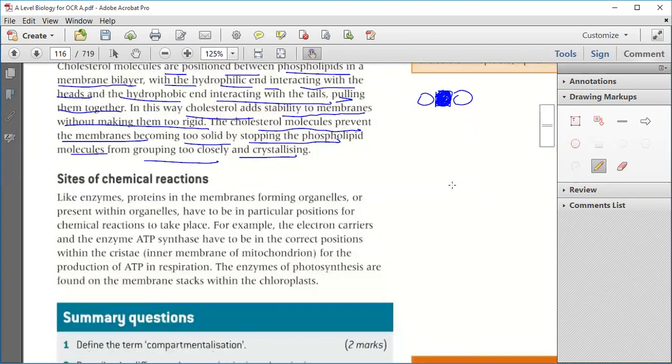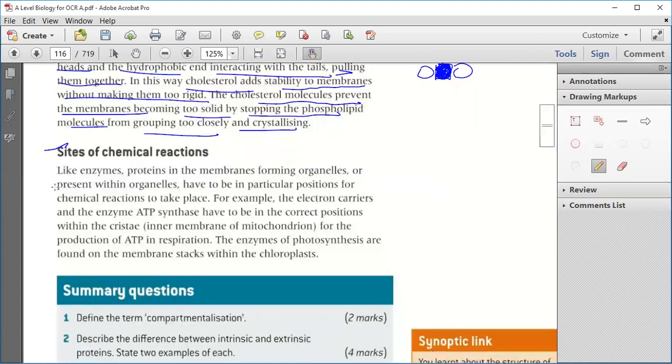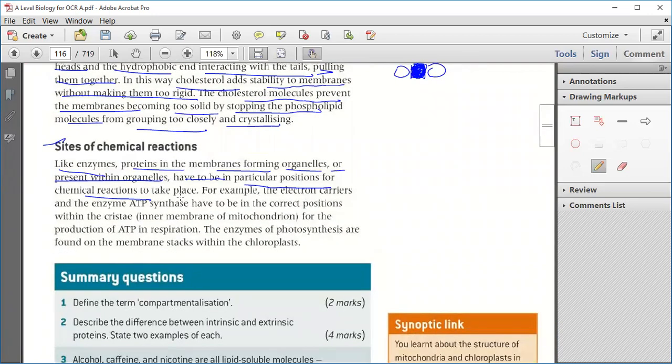Got it? Okay. Then sites of chemical reaction, like enzymes and proteins in the membrane, also forming cell organelles or present within the organelle. Enzymes and proteins have to be in particular positions for chemical reactions to take place. Each protein is in a particular sequence.